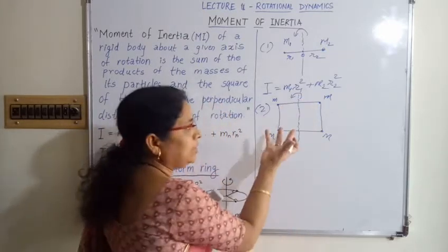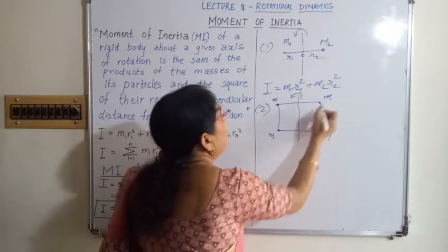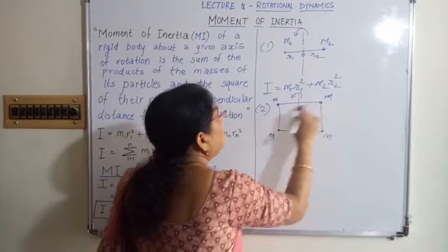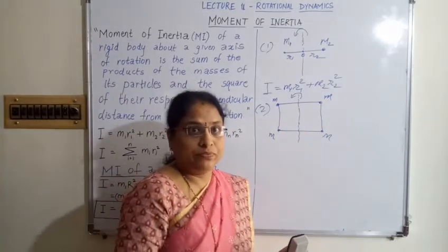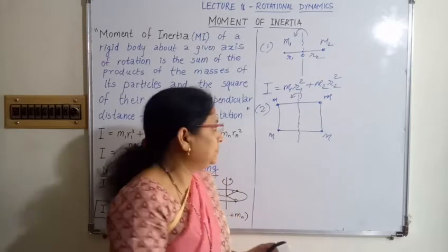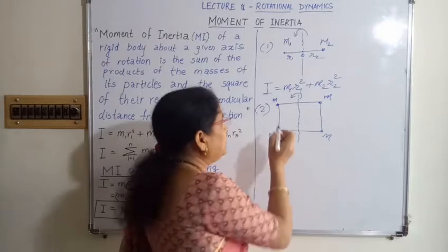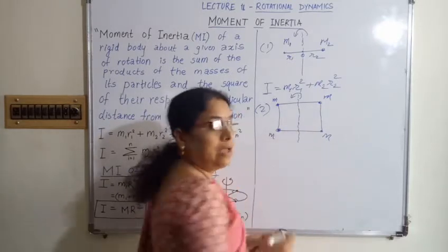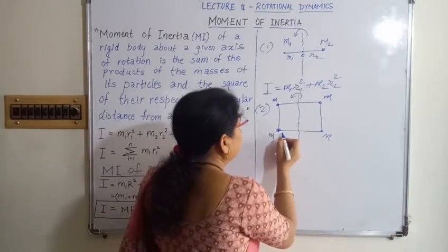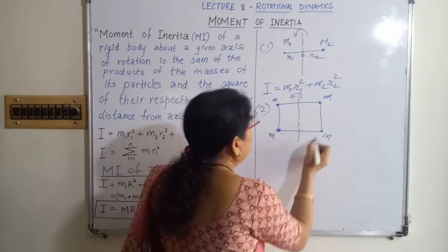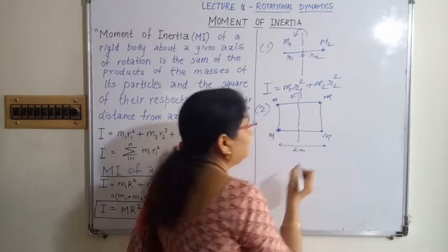The body rotates in such a way that the four particles are attached by rods. The rods have no mass, we consider them massless. Though they are rigid, they are light. In the total system there are four particles having mass m. Suppose the total length is twice a.